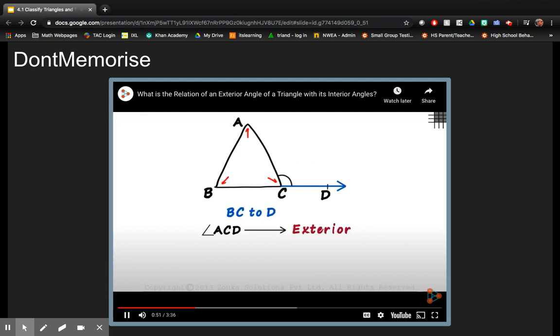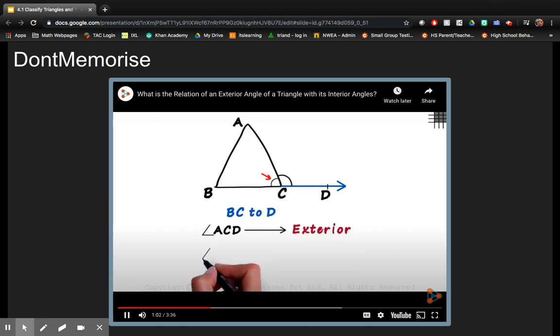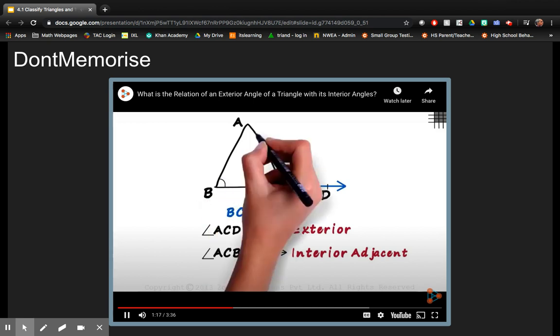We know that these three angles are interior, but this time we will look at them with respect to their exterior angle. First, let's look at this angle, angle ACB. We know that it lies in the interior of the triangle, and it is adjacent to this exterior angle. So with respect to this exterior angle, angle ACB is the interior adjacent angle.